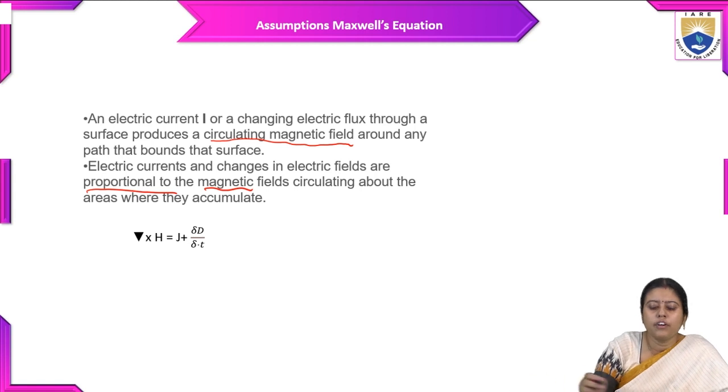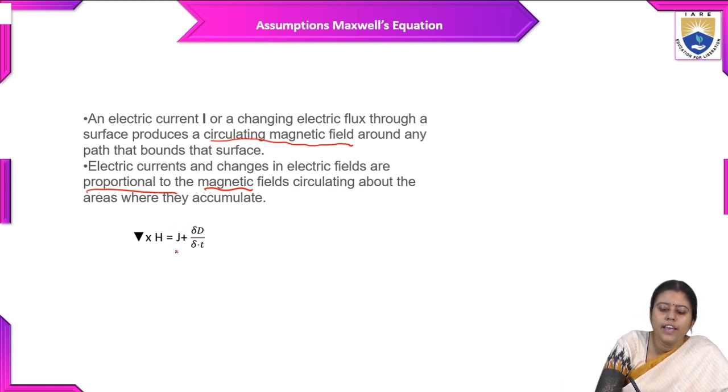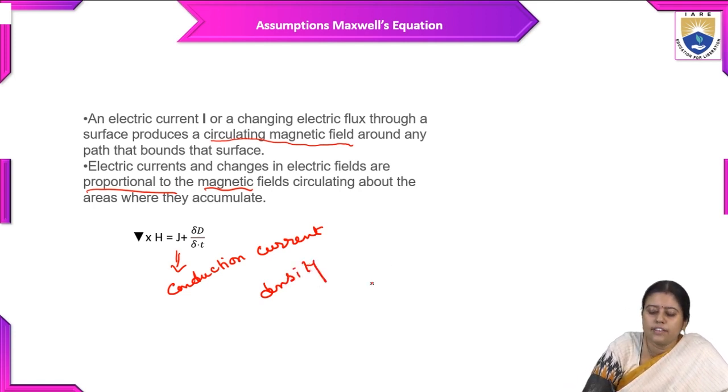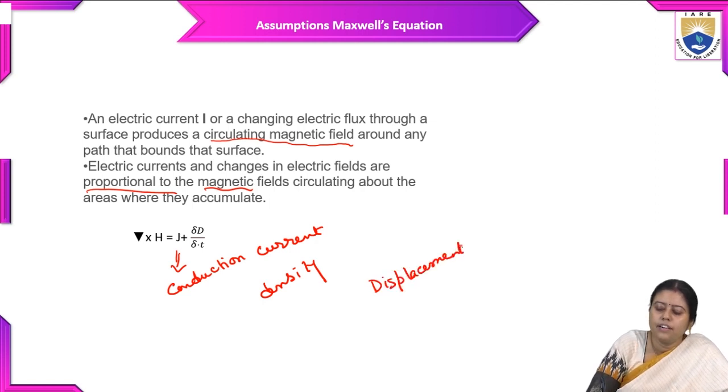We also know grad cross H is equal to J, where J is the conduction current density. But there is some leakage current also, which is known as the displacement current, and it is del D by del t.